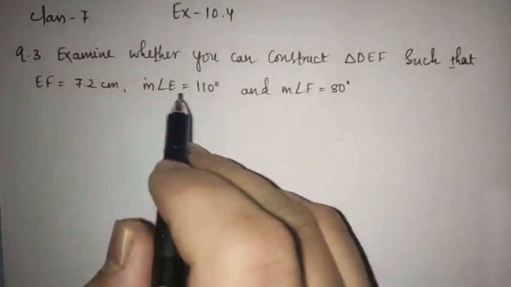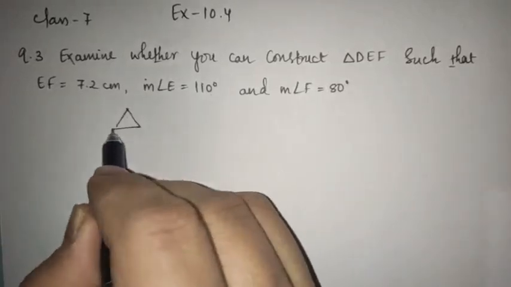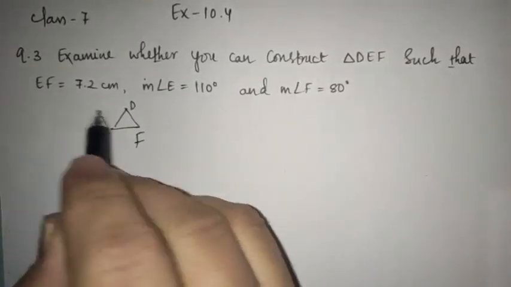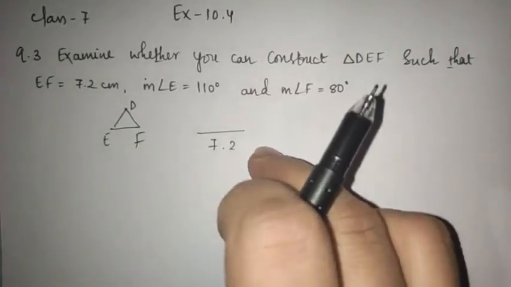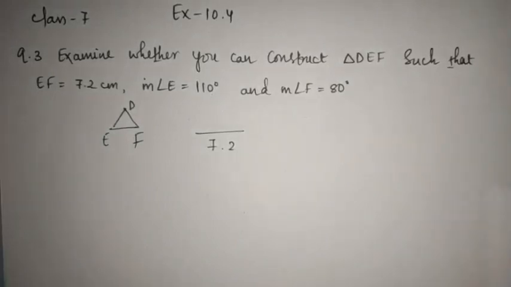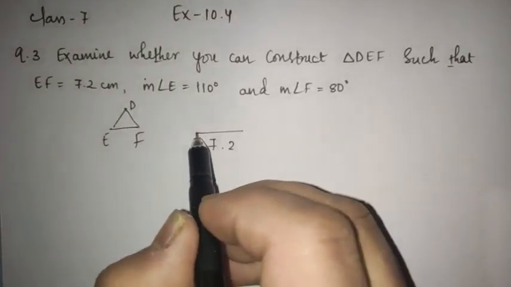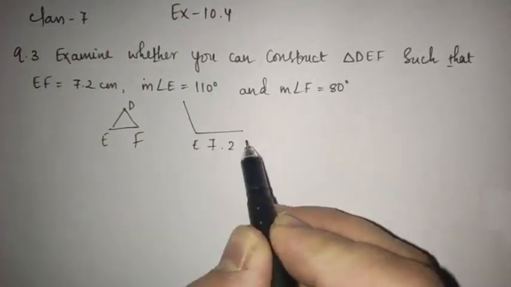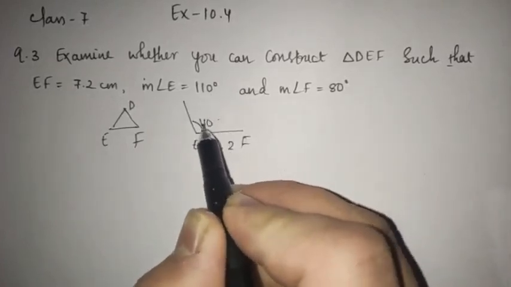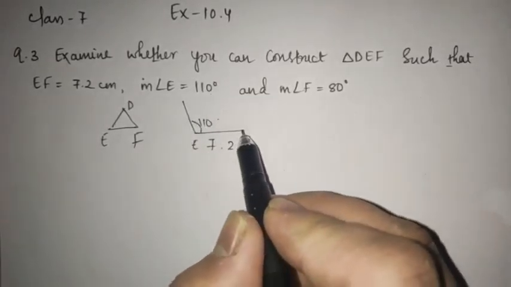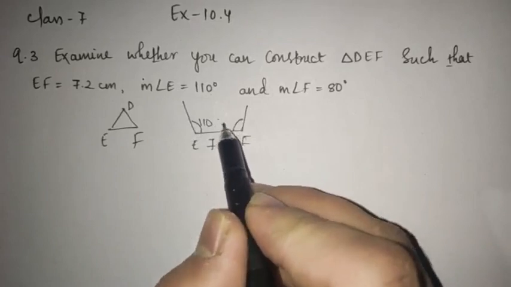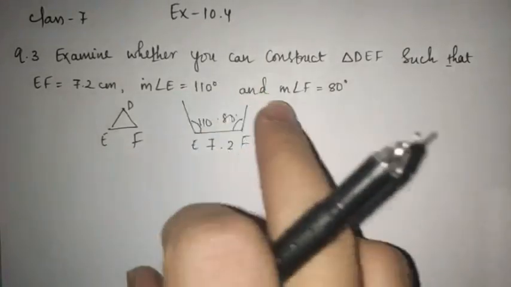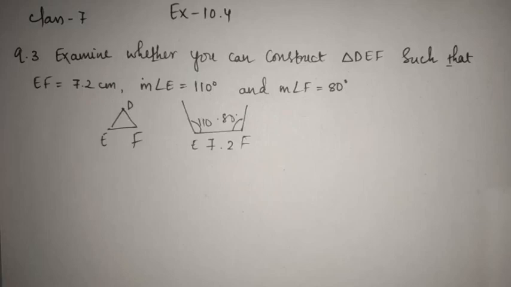So you have to examine, right? You have to make one triangle DEF. Okay, so what is the value of EF given? First of all, you'll construct EF, which is 7.2. But here, you first have to see whether it is possible to construct or not. Okay, so you have to make 110, which is an obtuse angle. It is angle E, which is 110 degree. Of course, it is an obtuse angle. Angle F will be somewhere here. So do you think they can meet? So this is one way I can see that constructing a triangle is not possible.